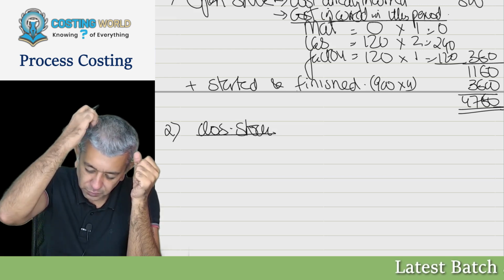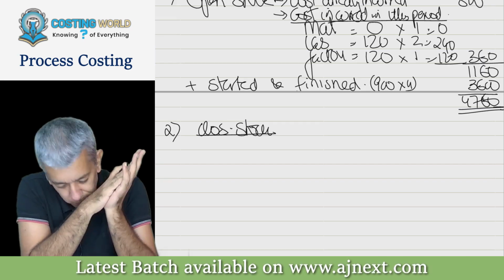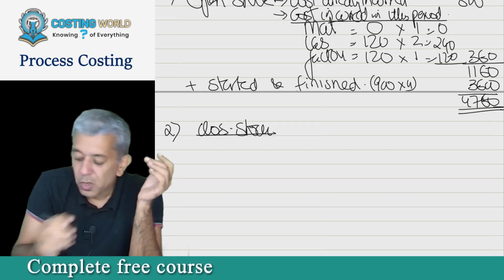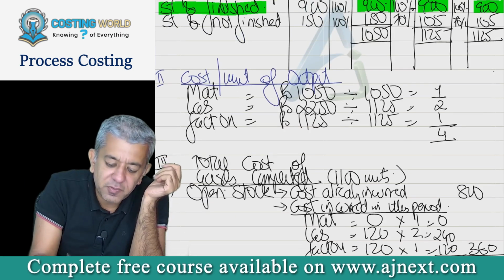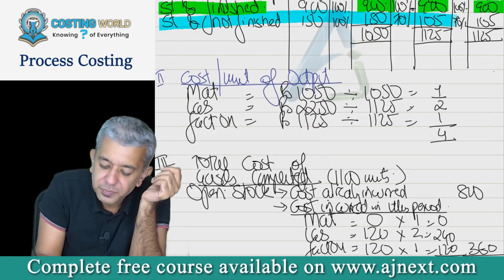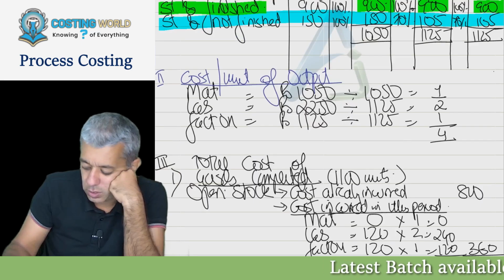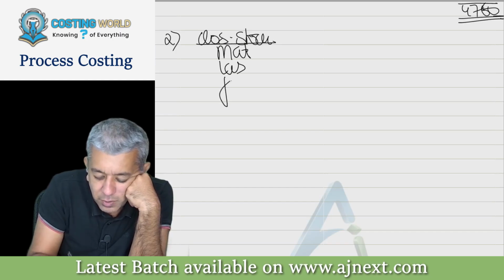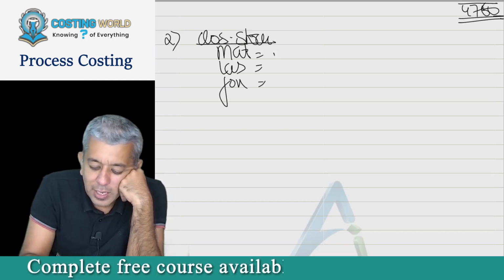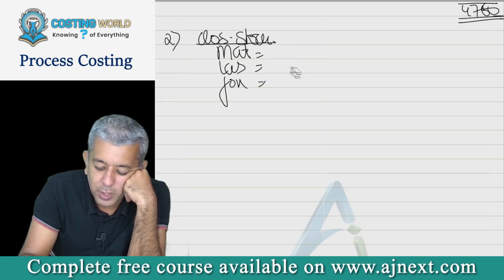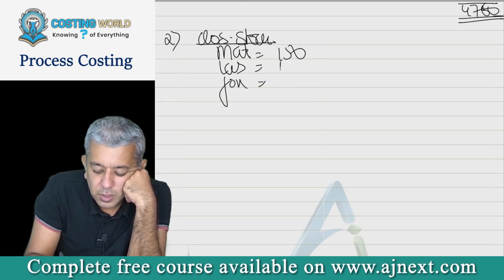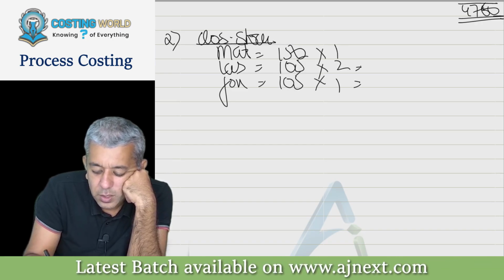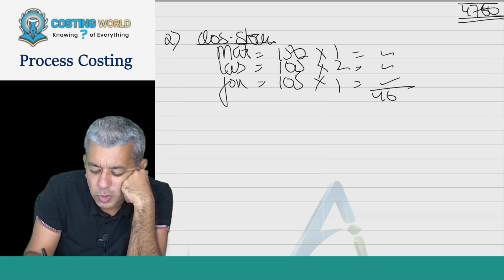Now see, closing stock. Now closing stock was 150 units here. That is over here. Started and not finished means closing stock, right? So write down on that we must have incurred material, we must have incurred labor, we must have incurred factory overheads. Tell me three numbers please. 150, 105, 105, into 1, 2 and 1. Get this. Total in any case should be 465 only.